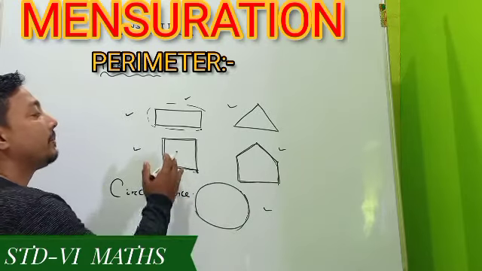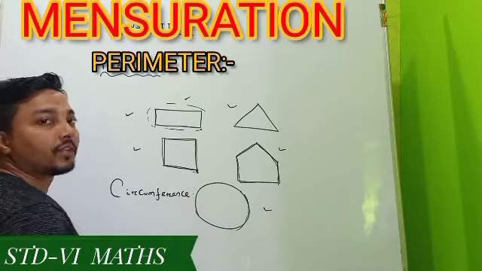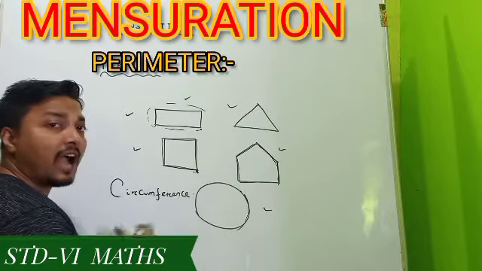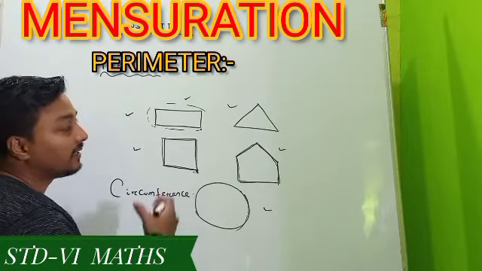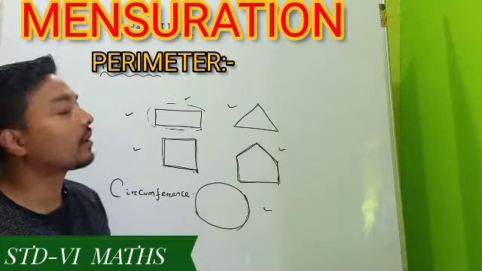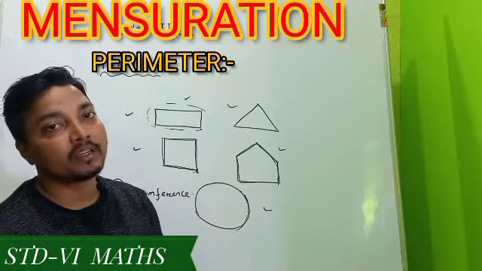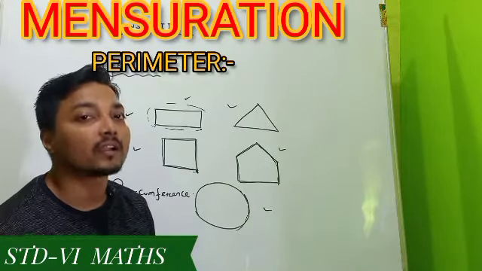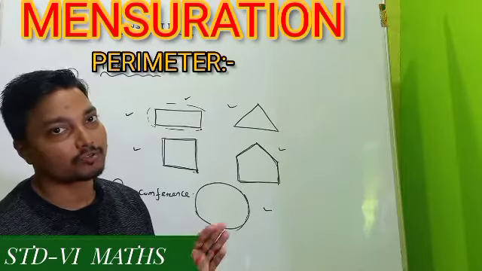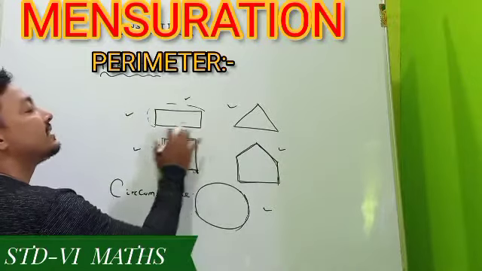Ready? So it may be any polygon, or any closed figure. Whenever we are covering one complete rotation, how much distance is covered in a single rotation, that distance is called our perimeter. So perimeter means the distance covered around the figure. Whenever one is covering one complete rotation, that name is called our perimeter. Understood?